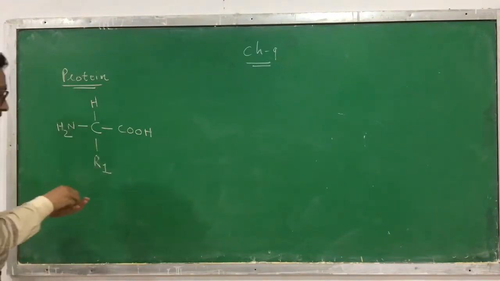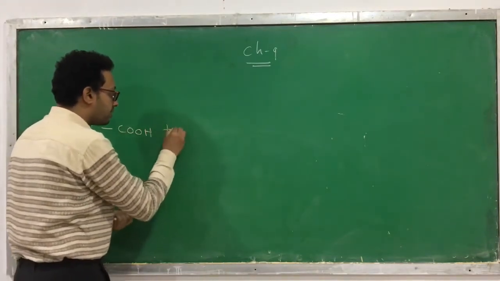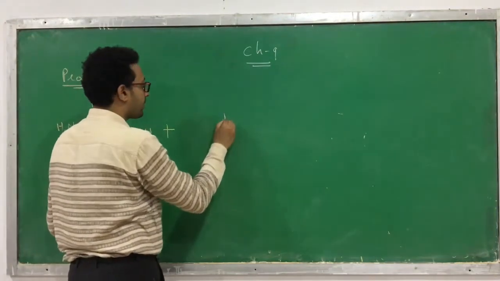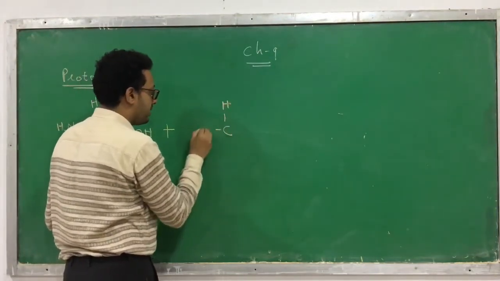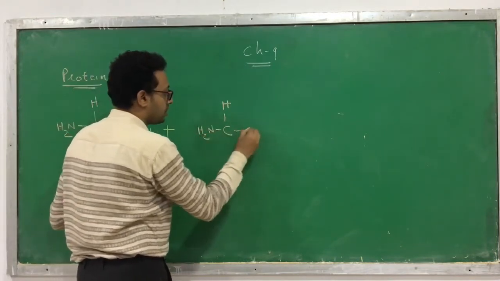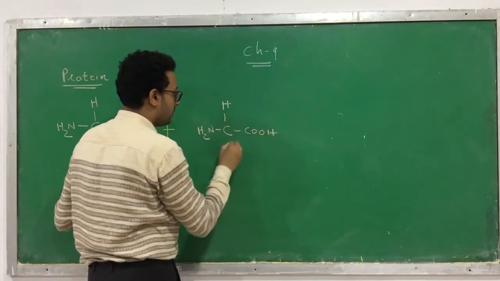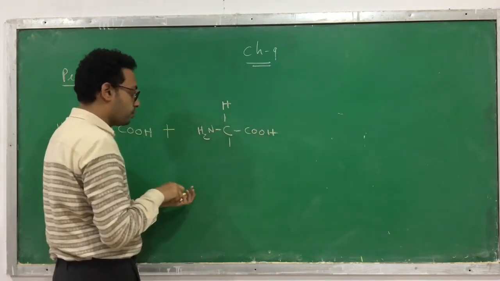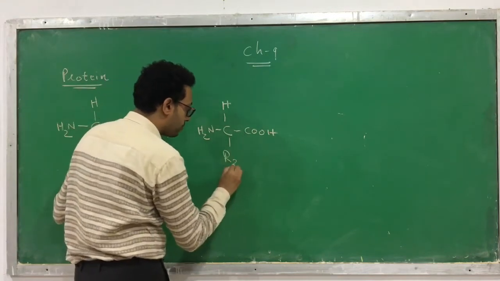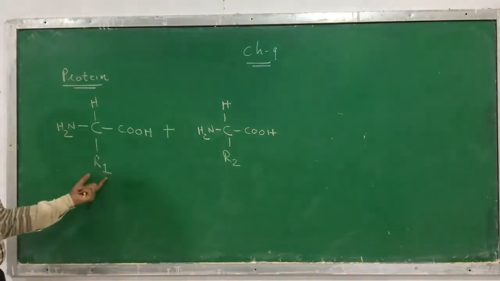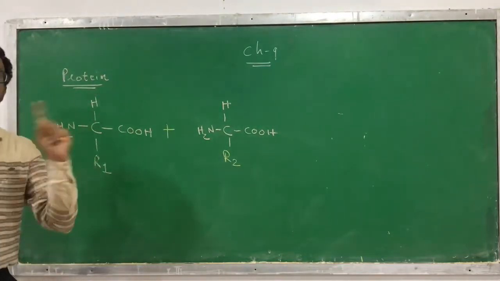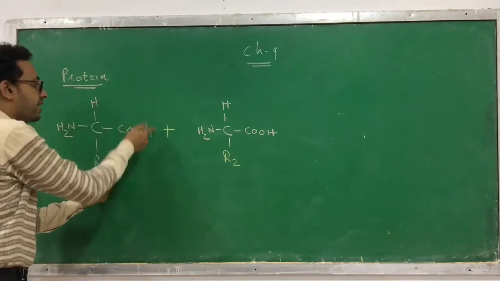Now, two amino acids are combined. So I am combining another amino acid. This is another amino acid: C, H, NH2, COOH, and here it is R2. I am changing the color so you can recognize it. Why am I changing the color? Because here it's R1, here it's R2. Proteins are not homopolymers, they are heteropolymers. So these three remain the same.